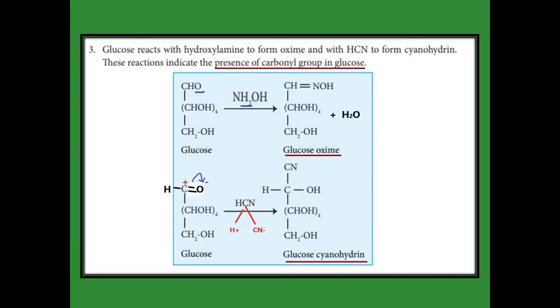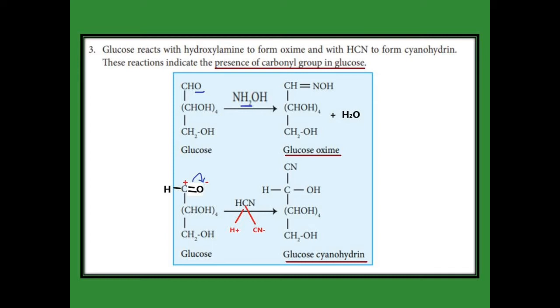Glucose contains CHO, the aldehyde group. It is called the carbonyl group. It is confirmed by the following reactions. First of all, glucose is reacted with hydroxylamine, formula NH2OH. We are going to remove the water, which I indicated in blue color. The aldehyde gives oxygen and 2 hydrogens we are going to remove from the hydroxylamine. That is indicated in blue color. Remaining, we get CH double bond NOH, the remaining CHOH 4 times and CH2OH. The name of this compound is glucose oxime.